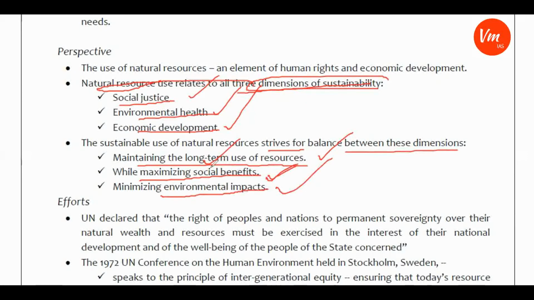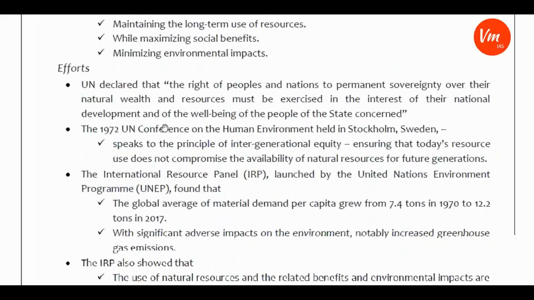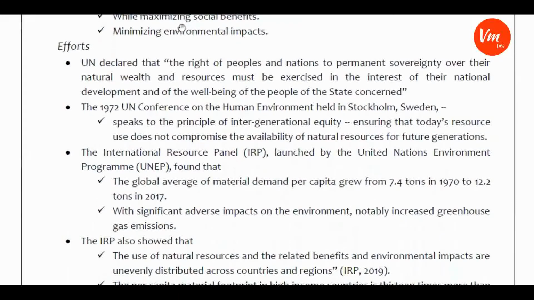These are the three things that it strives to balance. Then if you move further, what are the efforts which have been made towards the sustainability of natural resources?